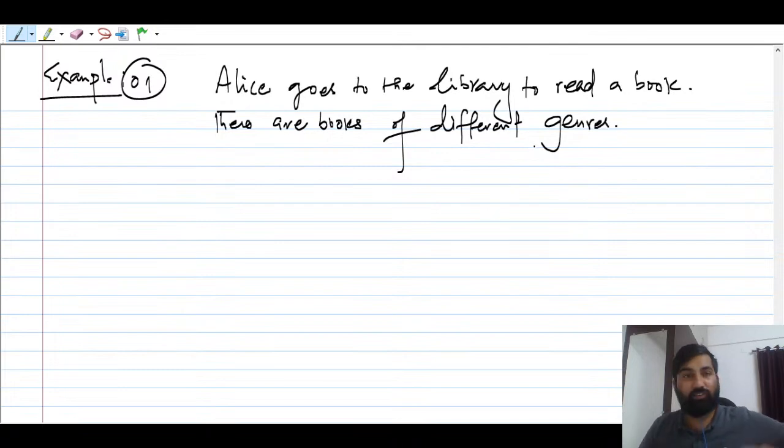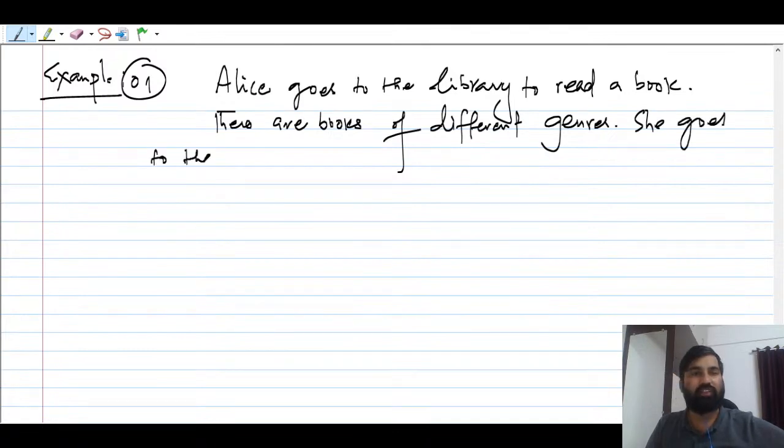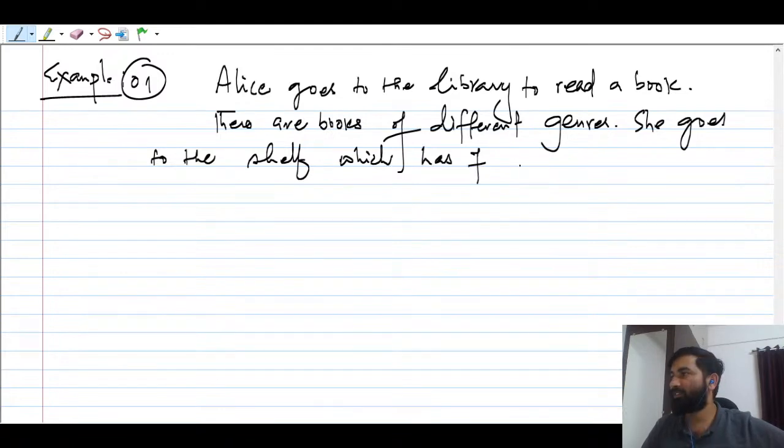Now see, now this C goes to the shelf, which has 7 science fiction. Okay, science fiction.